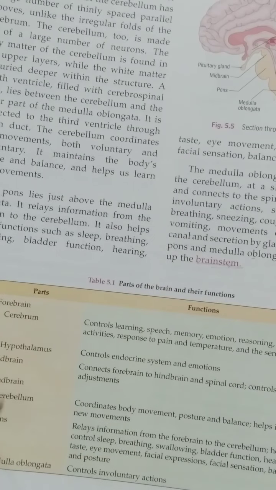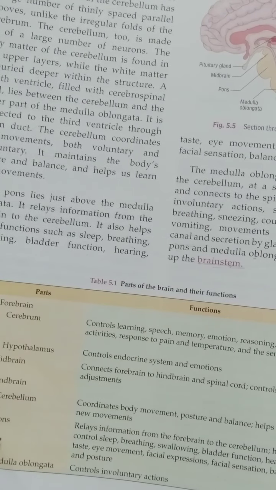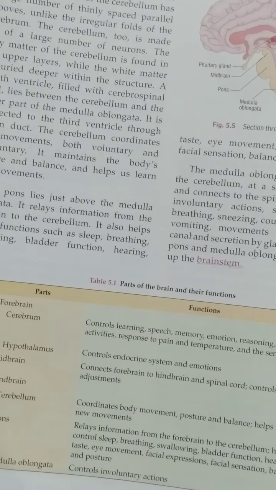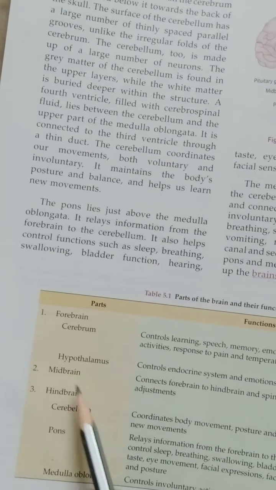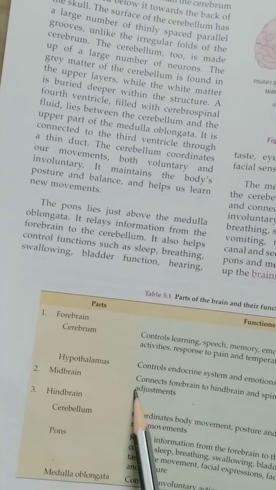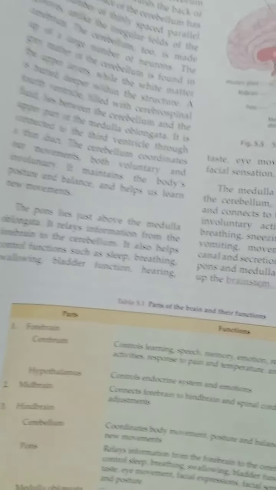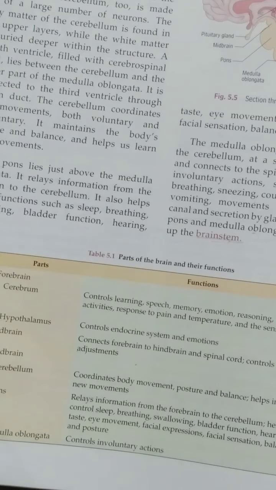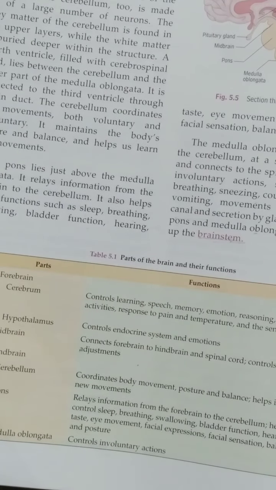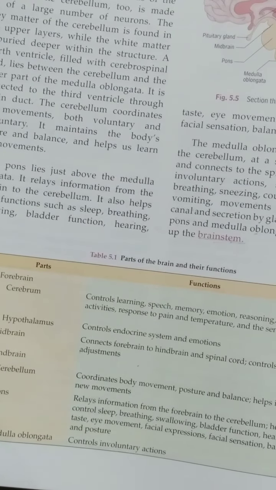Here, the major regions of the brain, forebrain, midbrain and hindbrain, are explained again in the form of a table. So you have to learn it properly. All these points we have already discussed during the explanation of these parts. So this is all about the structure of the brain.